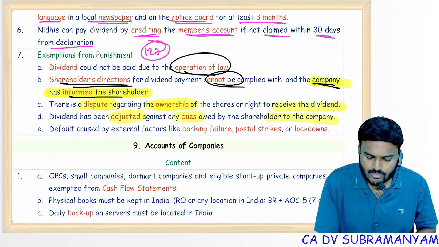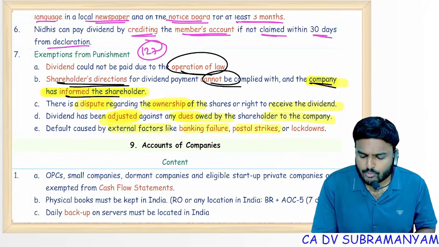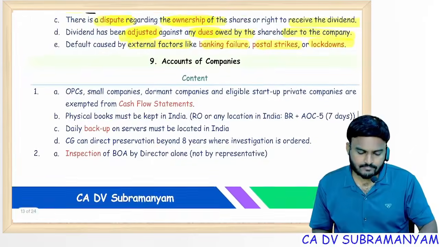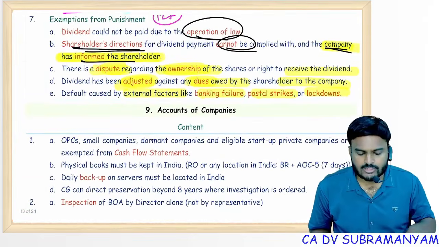So: dispute as to the ownership, adjustment against lawful dues, and external factors. Default is due to external factors like banking failure, postal strikes, lockdowns. So in those cases, no punishment.